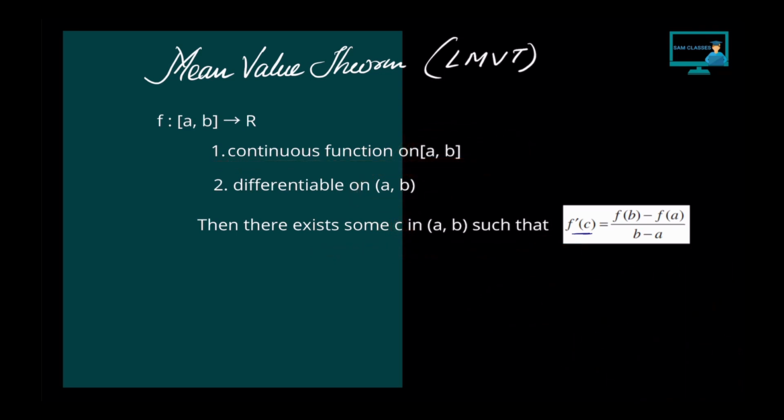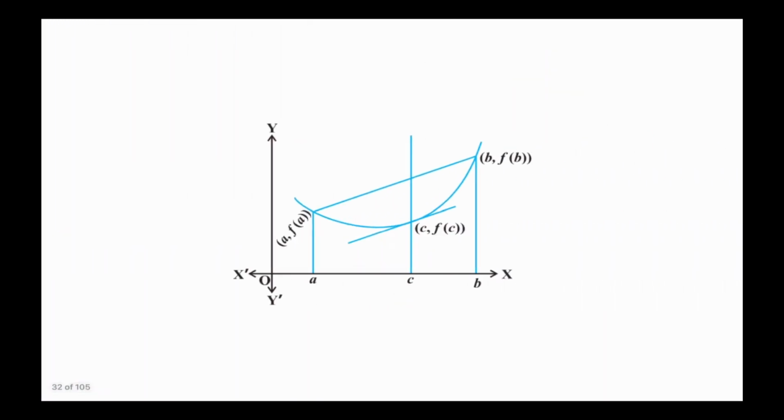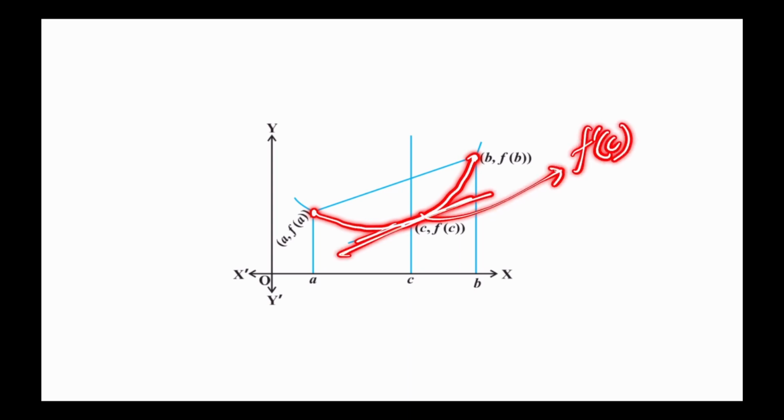So let's see with the graph, what do you understand by that? Now, we have taken one point A and one point B in the graph, and we are taking some point C here. So we are saying that f dash c means the slope of this is nothing but, if I join these two points, because these two lines are parallel, the slope of this line and slope of this line will be same.